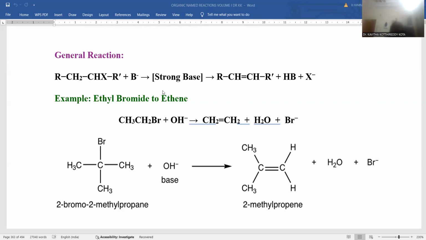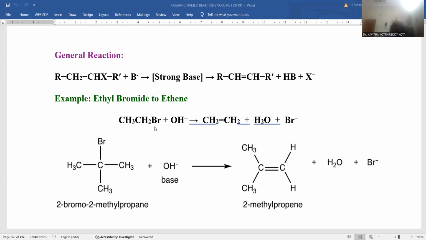That's the reason why the base will come from the back edge, and there will be double bond formation, which leads to steric inversion, right? So here the base is accepting a proton, and the halide is also departing from the system. Our ultimate product could be the alkene, right?